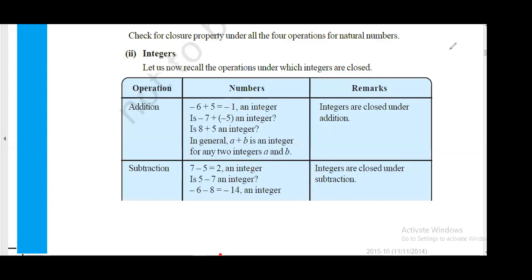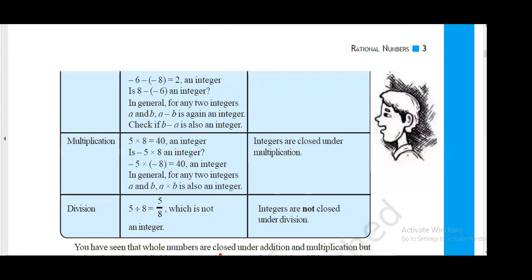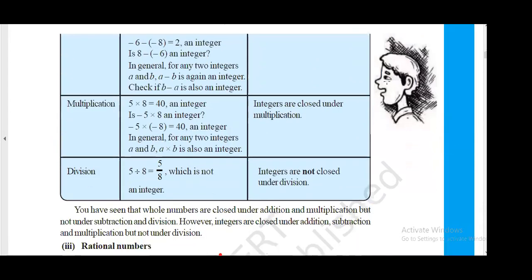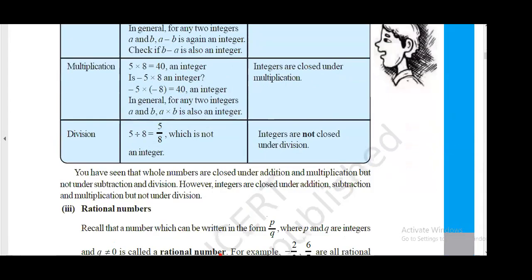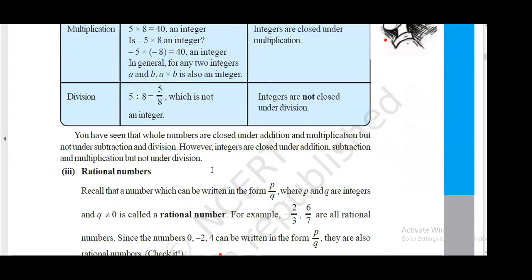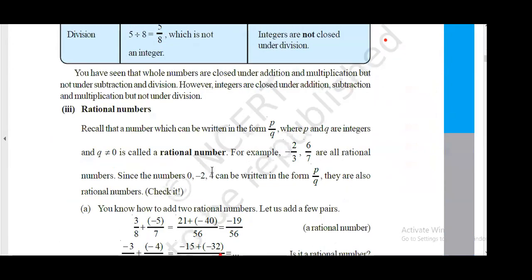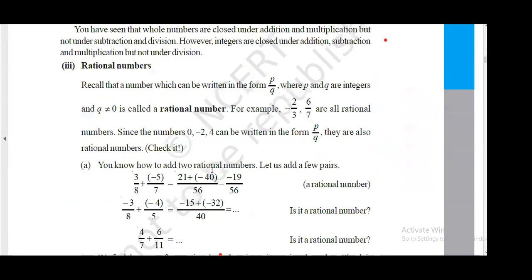Multiplication will be followed by integers, but division will not, because division of two integers can give you a fraction. Now rational numbers we have already studied. Rational numbers will follow all the properties: addition, subtraction, multiplication, division. Closure property will be followed by all the operations.